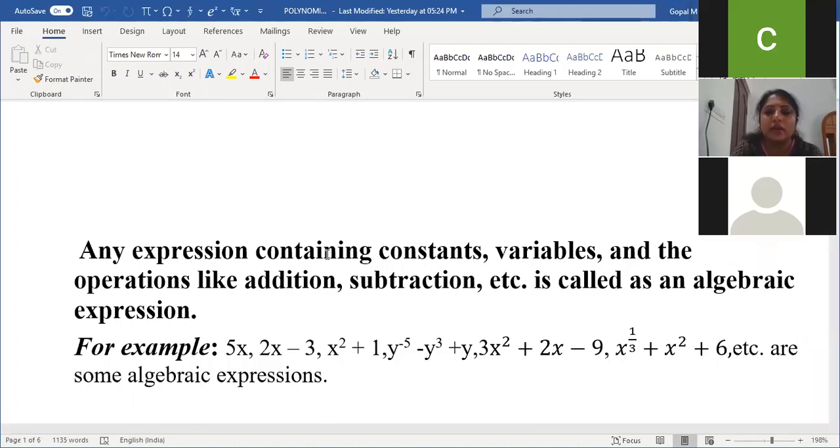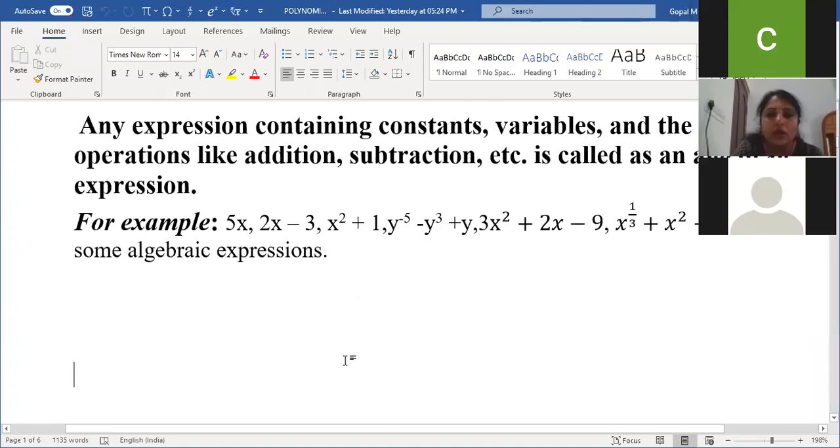Just listen. Next, we'll see examples. 5x, 2x minus 3, x square plus 1, y to the power minus 5 minus y cube plus y, 3x square plus 2x minus 9, x to the power 1 by 3 plus x square plus 6, etc. These are examples of algebraic expressions. And one more thing we learned in the previous class: after the definition of algebraic expression, we learned so many sub-definitions. No, children?